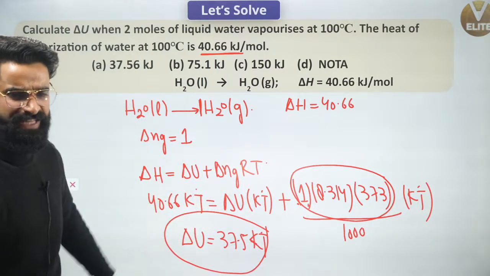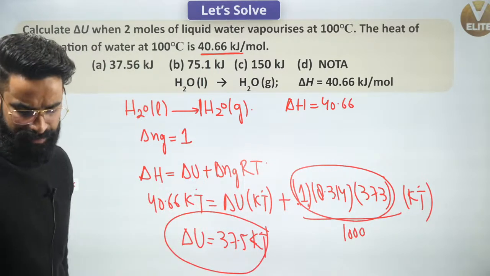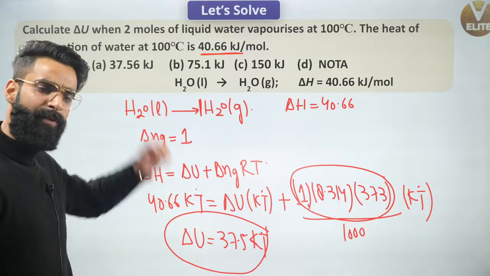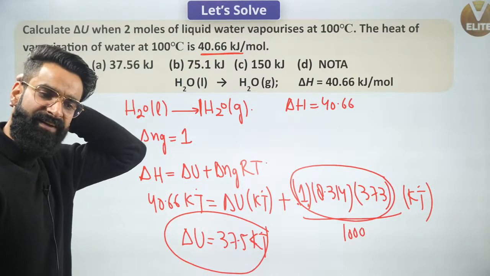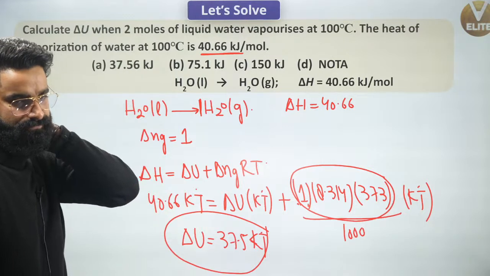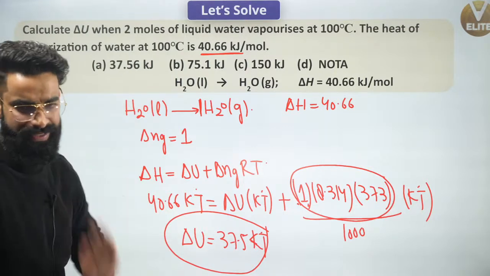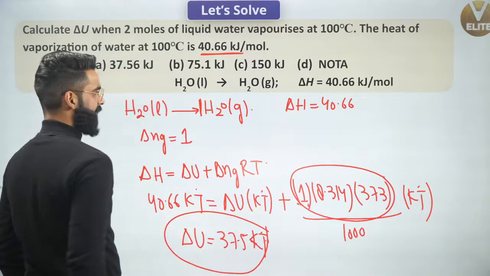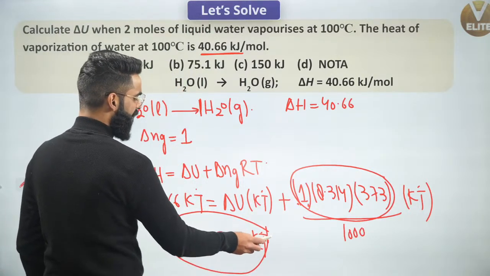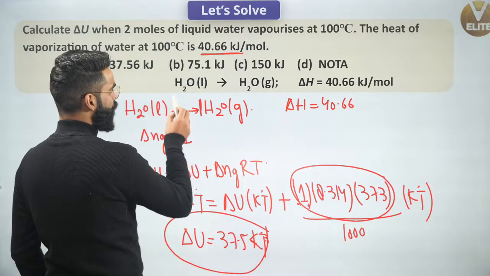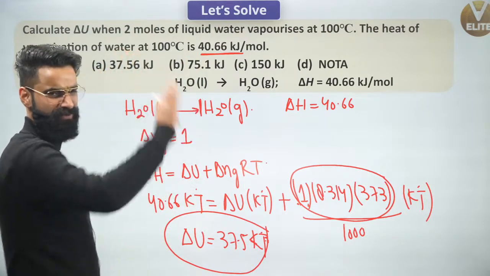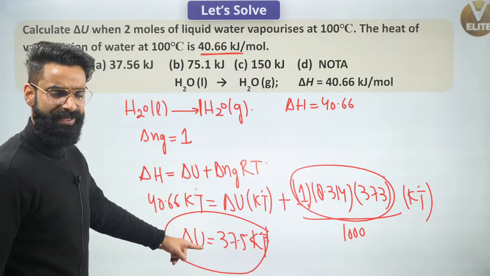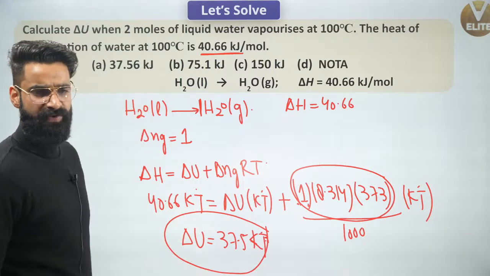So should this be the answer? What do you think? Should the value of delta U for the reaction be 37.5 kilojoules? No way. Why is that? Have a look. This is the value of delta U for the vaporization of 1 mole of liquid water.